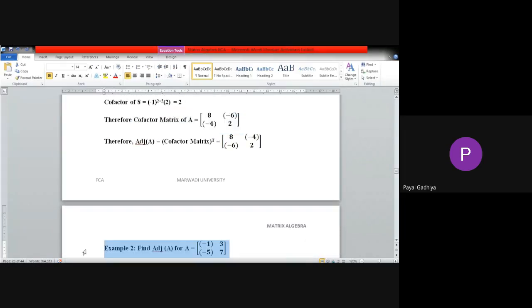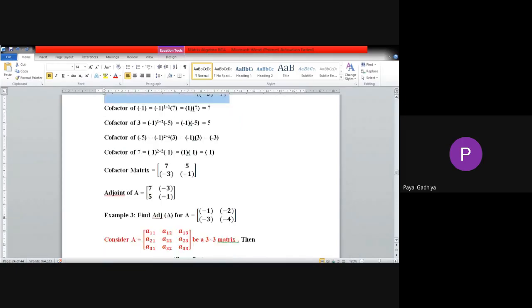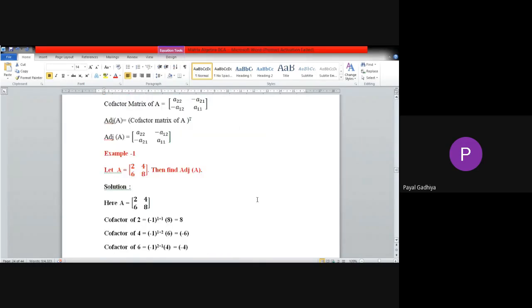Okay, then take a screenshot of this question. You have to find adjoint of A for this matrix. And no one will be allowed in next session without doing homework. So before you come in the next session, you have to send your answers in the WhatsApp to me, your homework, okay? Everyone have to share their homework to me on WhatsApp. I will check it out. Okay, very good.